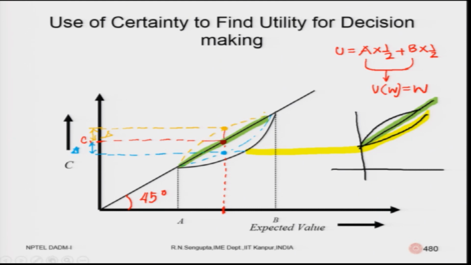This would be the curve. So, in that case the values would be the graph here. So, it will be the decreasing rate.